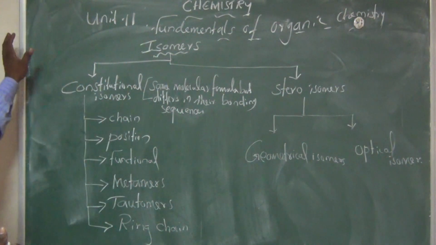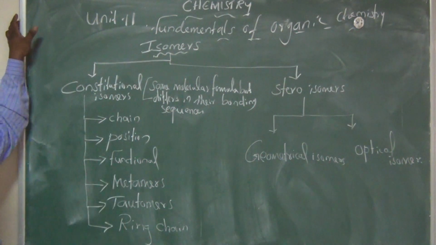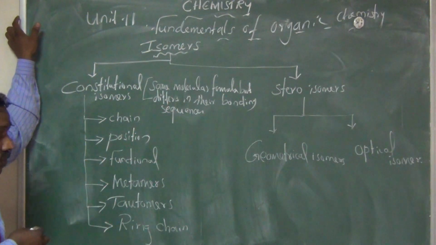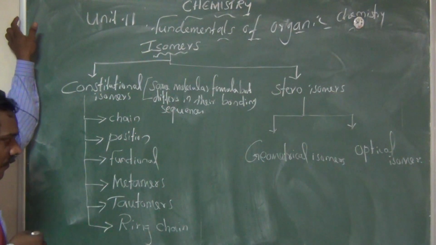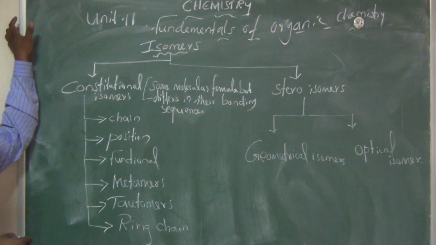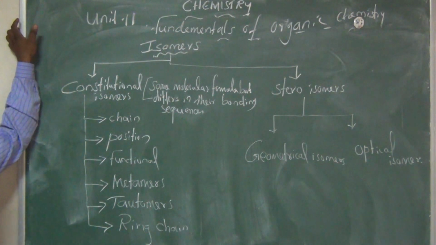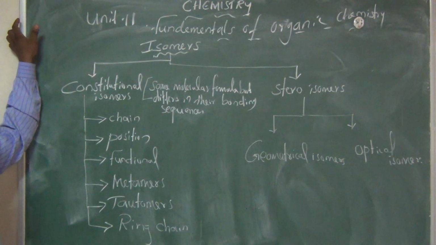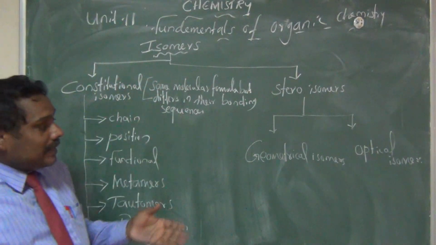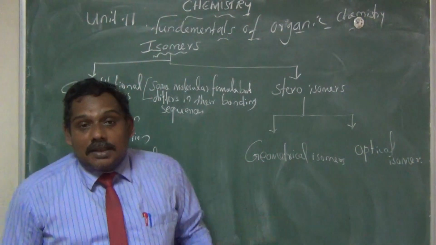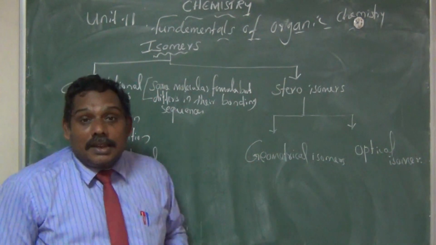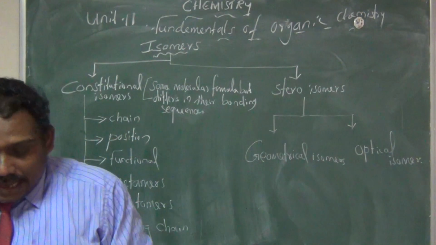They are again classified into number 1, chain isomerism, number 2, position isomerism, number 3, functional isomerism, number 4, metamers, number 5, tautomers, and the last one is ring chain isomerism. These are all the different types of isomerism. And stereoisomers are again classified into two types: one is geometrical isomerism and another one is optical isomerism.